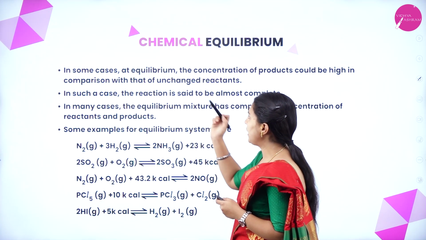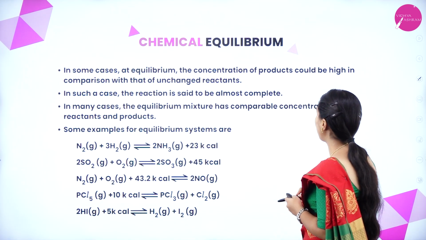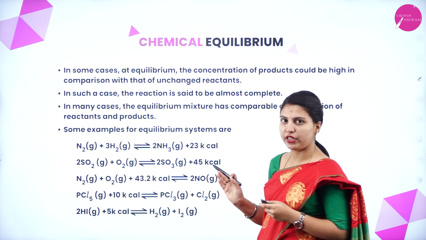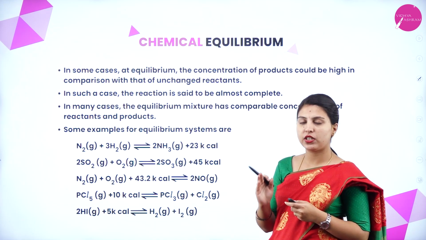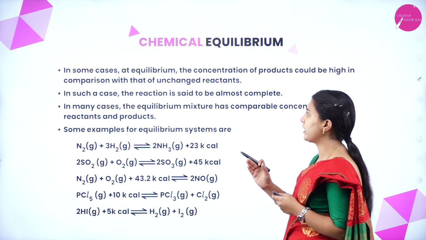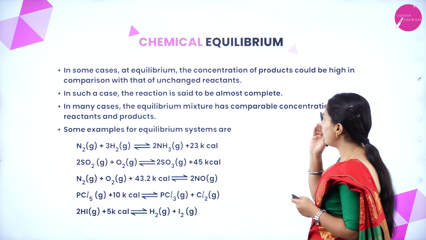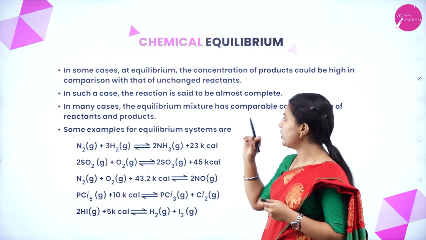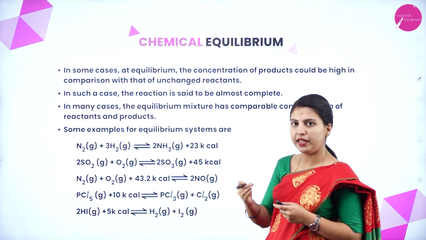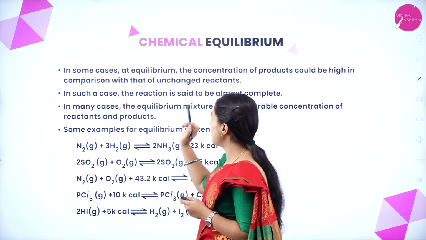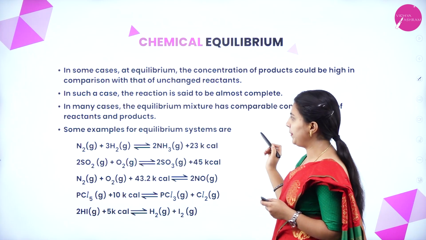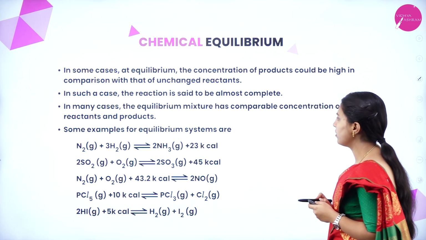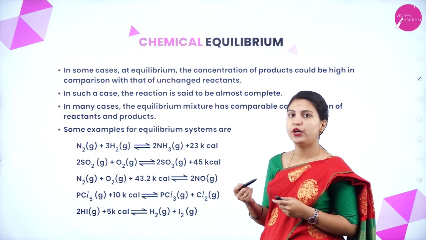In some cases at equilibrium, the concentration of products could be high in comparison with that of unchanged reactants. These are exceptional cases. In such a case, the reaction is said to be almost complete. In many cases, the equilibrium mixture has comparable concentrations of reactants and products.